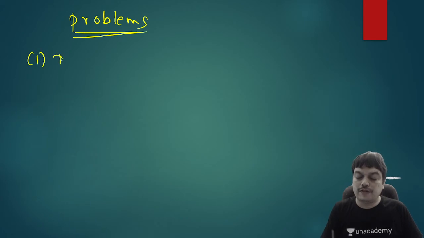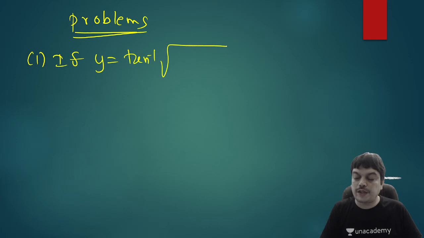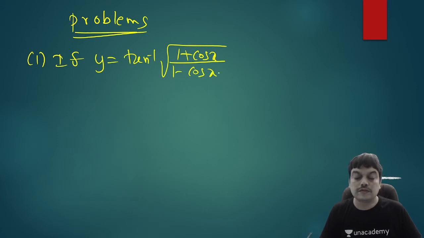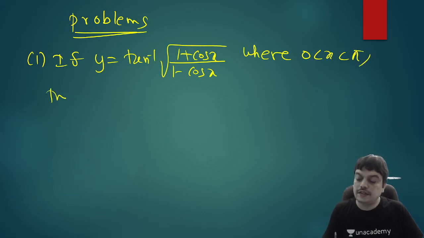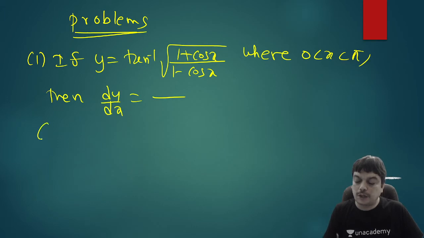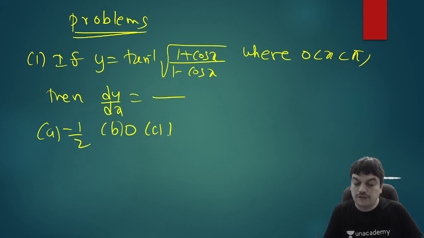If y is equal to tan inverse of square root of (1 plus cos x) by (1 minus cos x), where x is between 0 to pi, then you need to find out the value of dy by dx. The options are minus 1 by 2, 0, 1 and minus 1. These are the options.